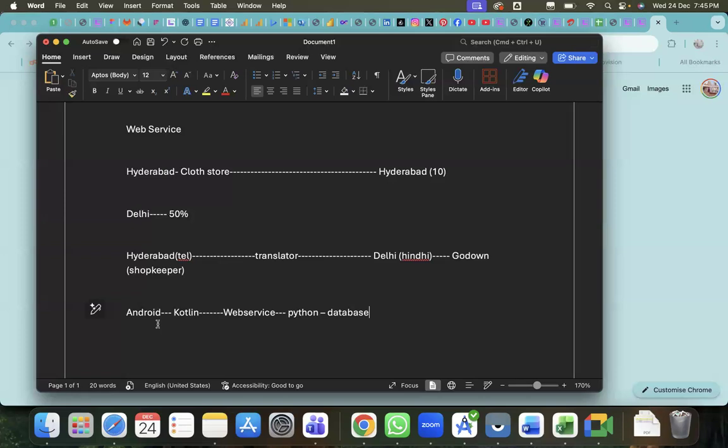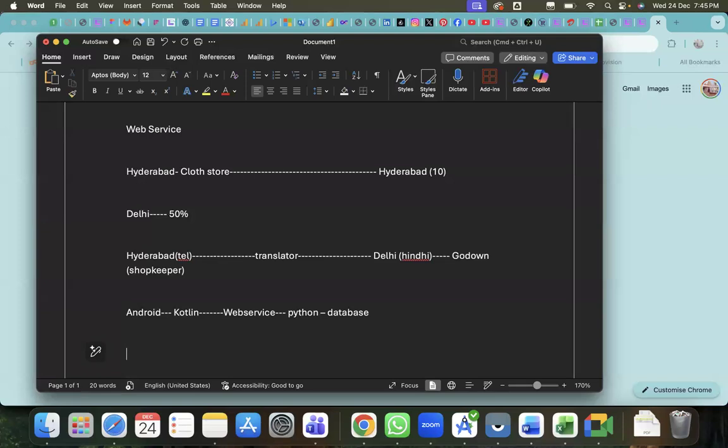Like such kind of information we will provide to the users. Right. So this happens here with the website. I mean, a simple web service is nothing but the middleware between the client and server. Client is nothing but here either an Android application or iOS application or the web application.